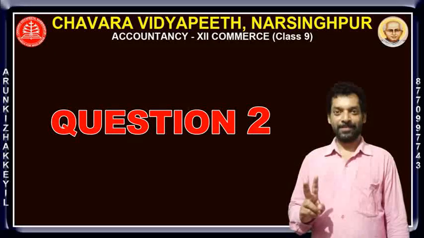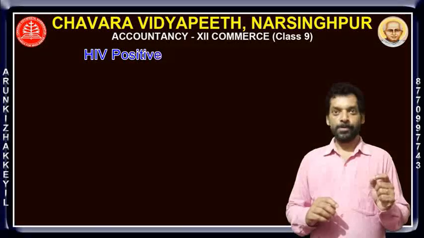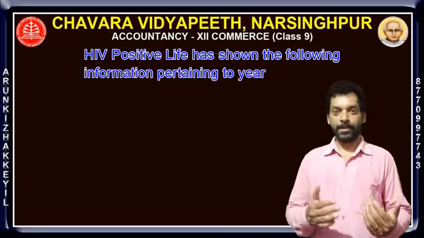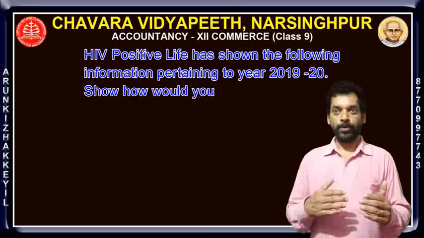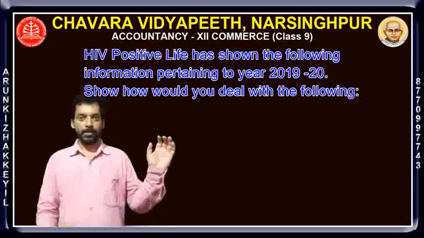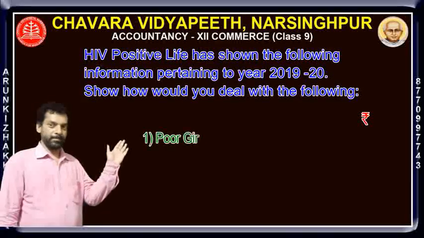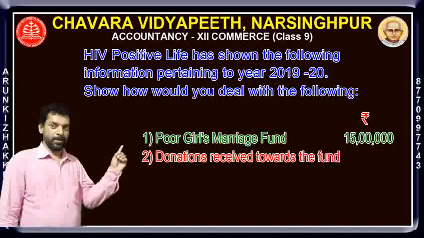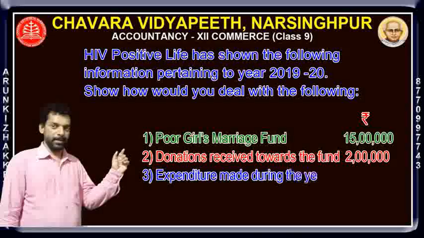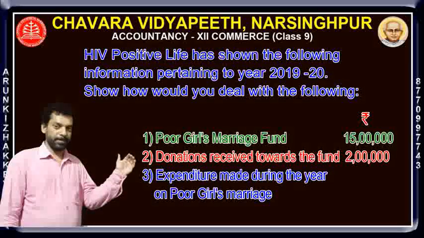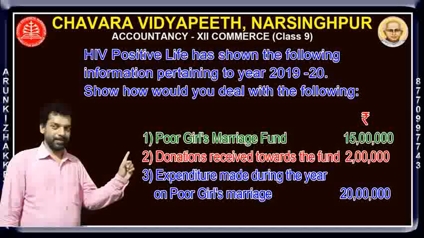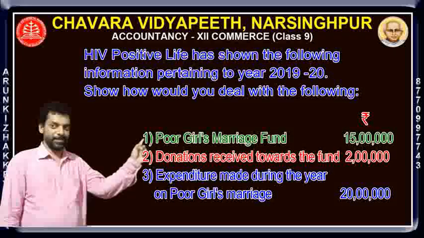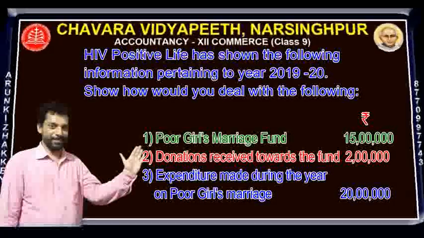Second question. HIV positive life has shown the following information pertaining to the year 2019-20. How would you deal with the following? There are 3 points given. First one is poor girls marriage fund 15 lakh. Donations received towards the fund 2 lakh. Expenditure made during the year on poor girls marriage 20 lakh. See the amounts: 20 lakh expenditure, fund 15 lakh, donation received only 2 lakh. You know how to deal with it.